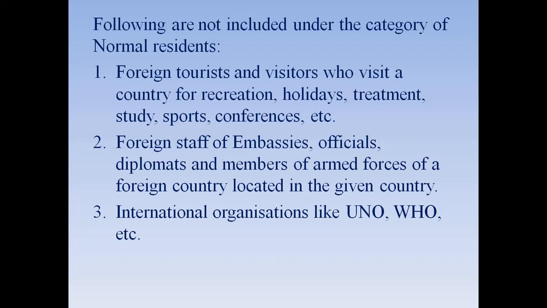Number two, foreign staff of embassies, officials, diplomats, and members of armed forces of a foreign country located in the given country. For example, in New Delhi we have so many embassies of foreign countries, say Russia, Israel, US, even China, Pakistan. The foreign staff of embassies, their officials, and the diplomats cannot be regarded as normal residents.